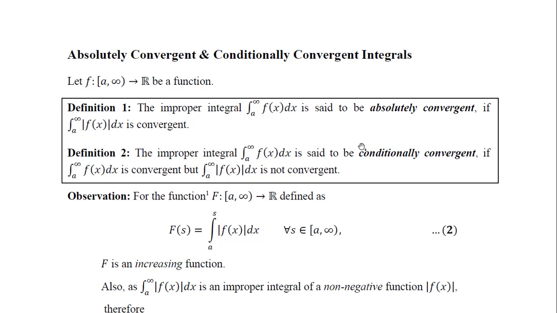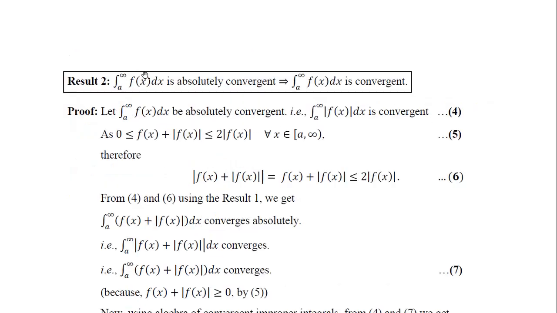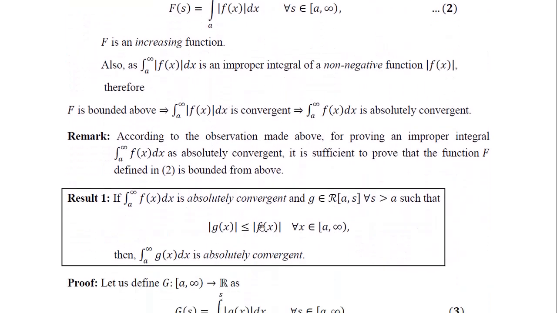And as we have proved a result that if an infinite series is absolutely convergent, it is itself convergent, in the same way we'll prove that if an improper integral is absolutely convergent, it is also itself convergent. If the integral of the mod function is convergent, then we will prove that the original function's integral is also convergent. But for that we will need some result, which is again a basic comparison test.